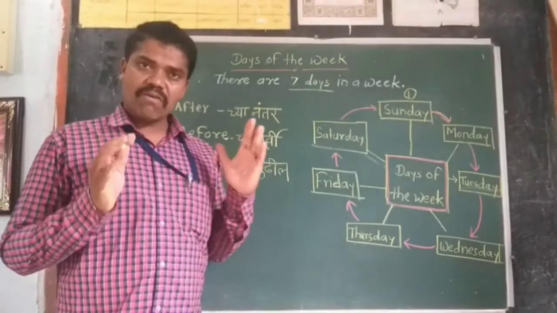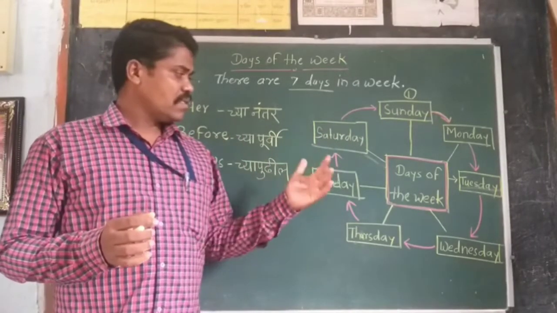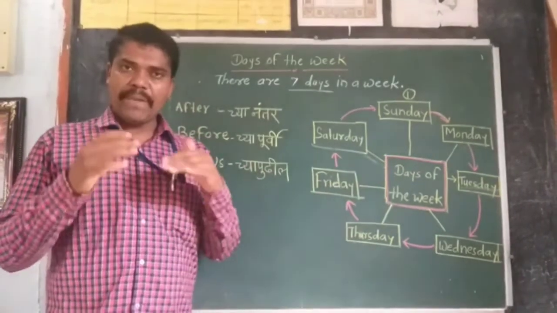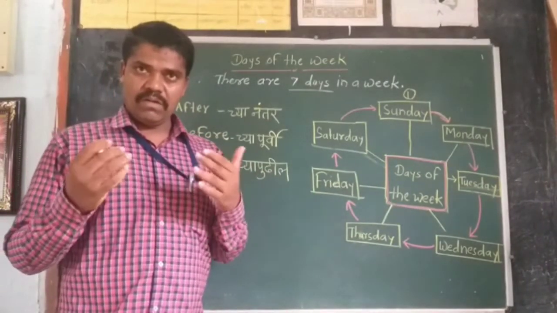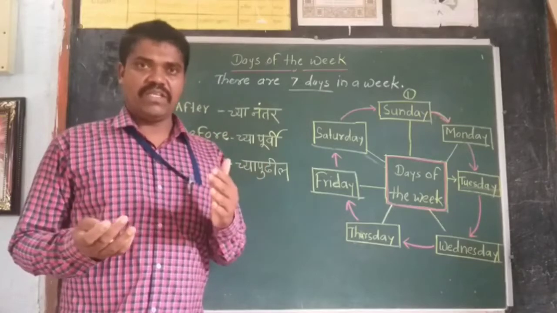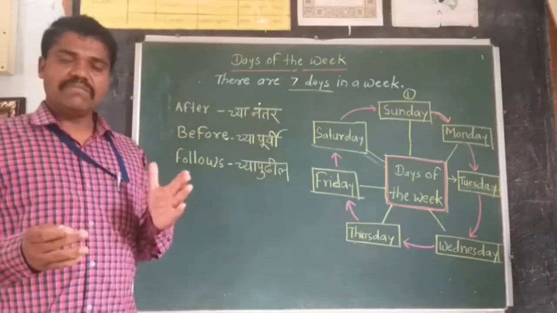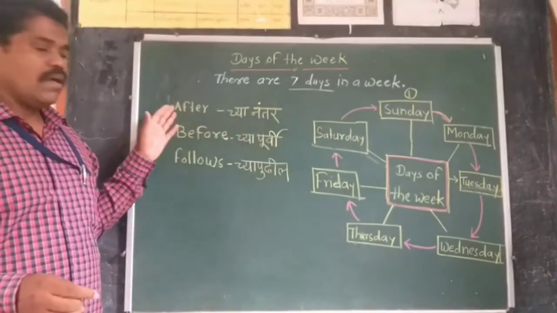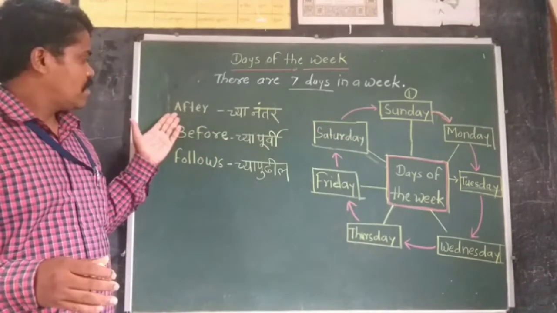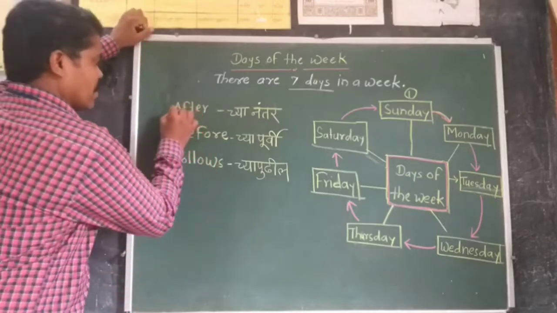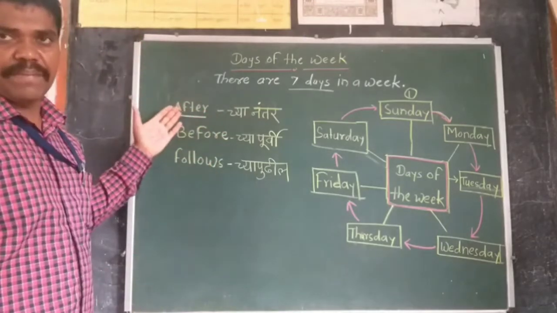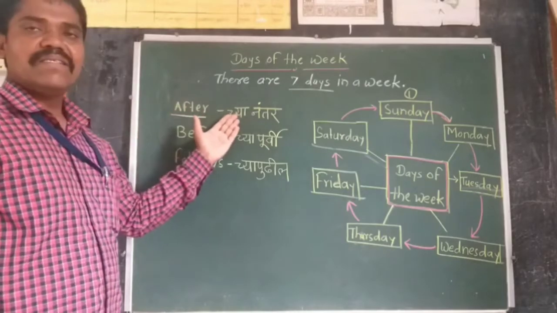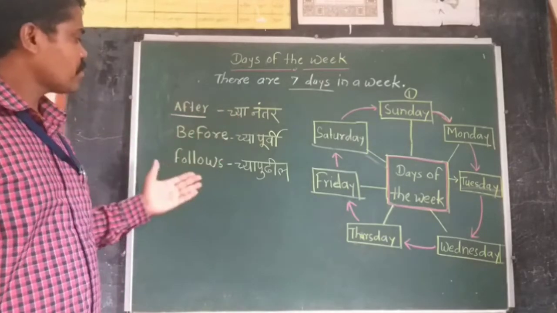There are several questions asked in an examination on this topic. Before we learn those questions, we should understand some words related with this topic in our mother tongue. At first, the word after. What is the meaning of after in our mother tongue? After means cha nantar.